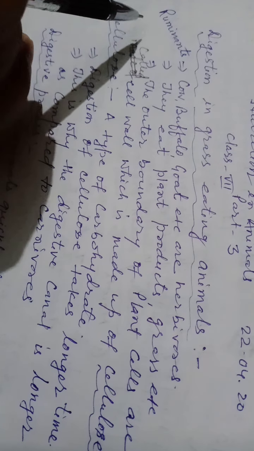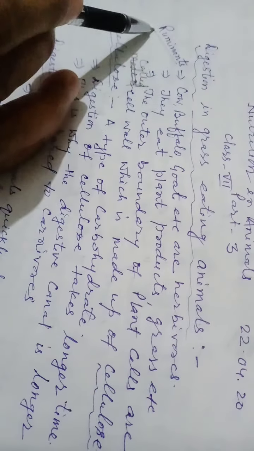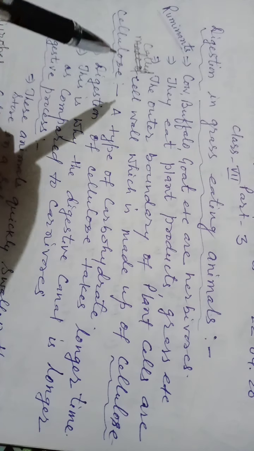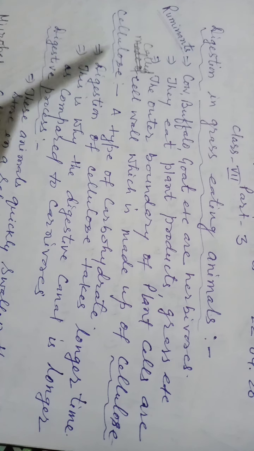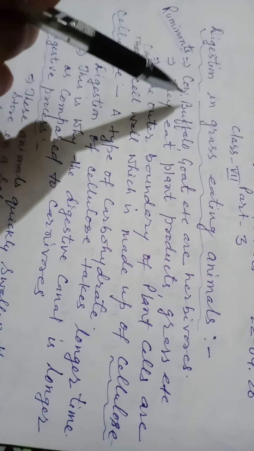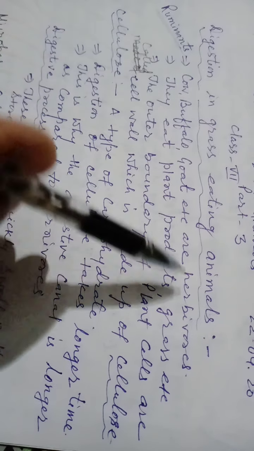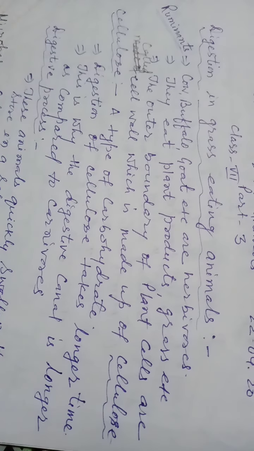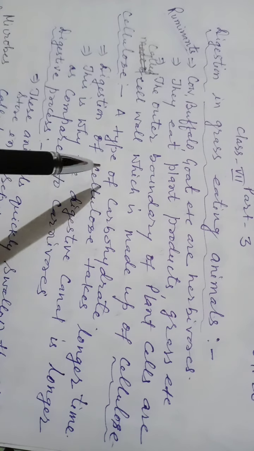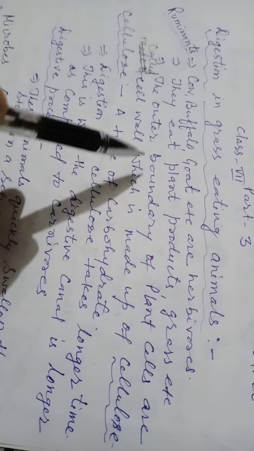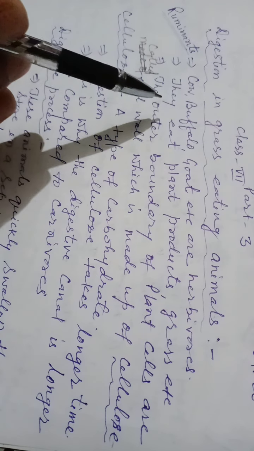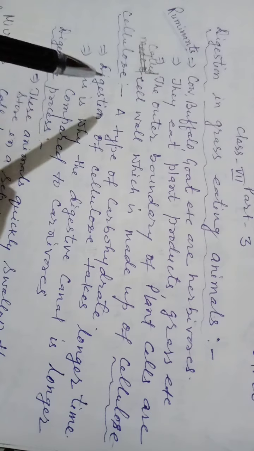You know that herbivorous animals are also called ruminants, due to the part of the alimentary canal called the rumen that is found in them. Different examples of ruminants are cow, buffalo, goat, etc., and they are also called herbivores. Today we will discuss the digestive system and how digestion takes place among these herbivorous animals.